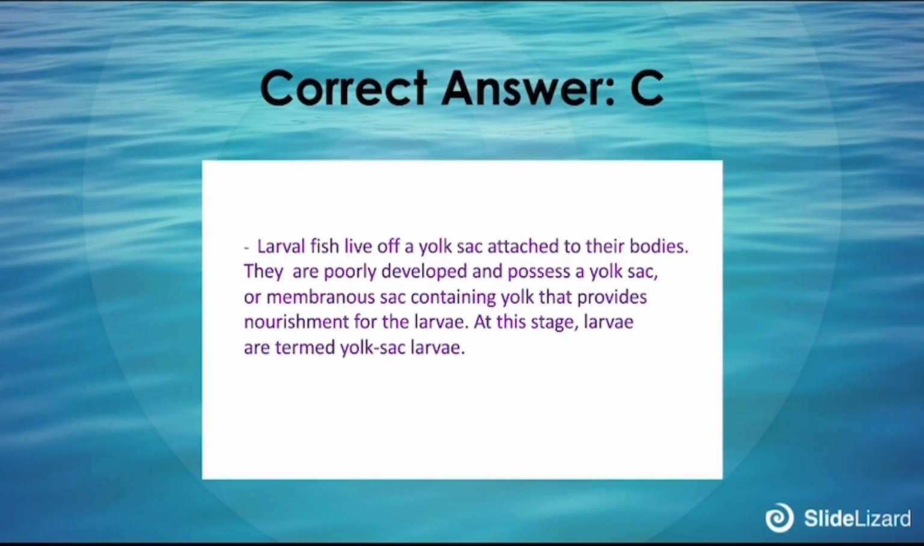The correct answer is C. Larva fish live off a yolk sac attached to their bodies. They are poorly developed and possess a yolk sac or membranous sac containing yolk that provides nourishment for the larvae. At this stage, larvae are termed yolk sac larvae.